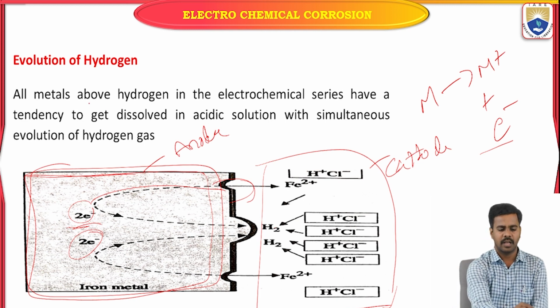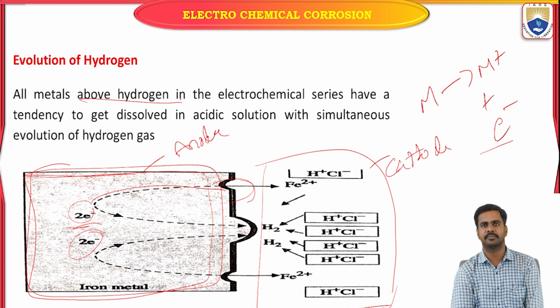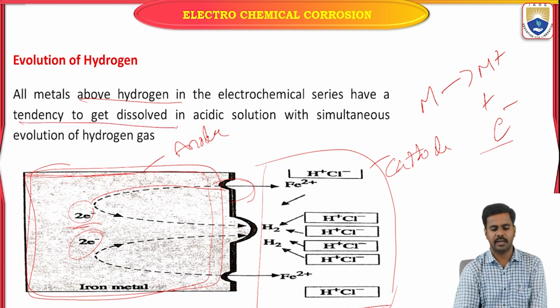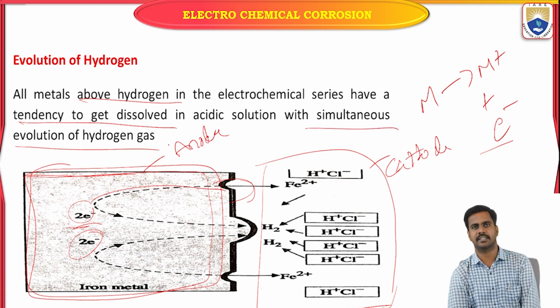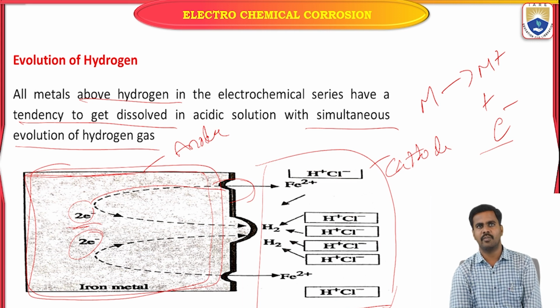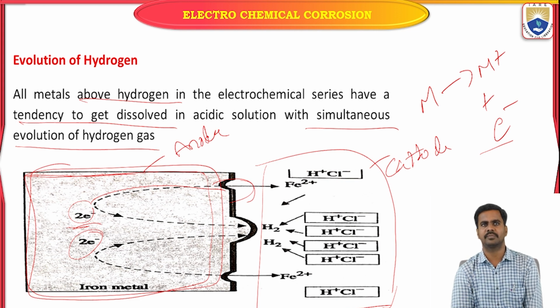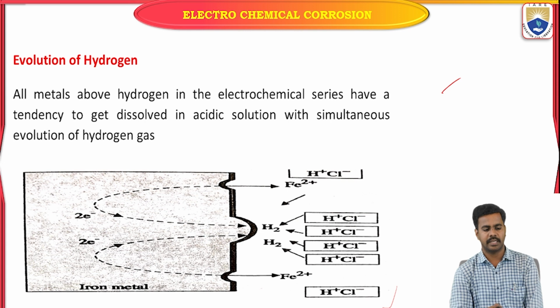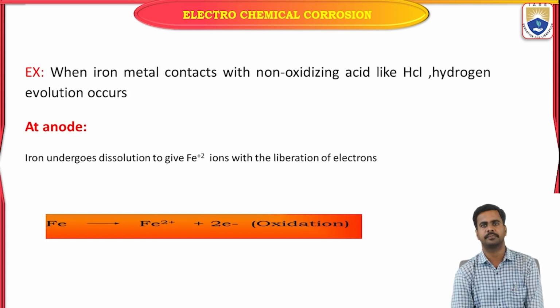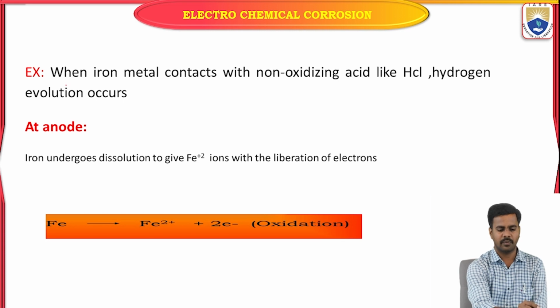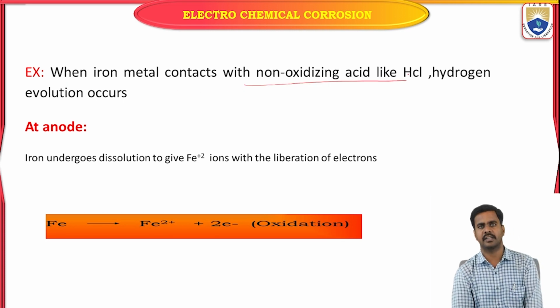All the metals above hydrogen in the electrochemical series have a tendency to dissolve in acidic solution with simultaneous evolution of hydrogen gas. From the electrochemical series, we know that those metals placed above hydrogen have a higher tendency to dissolve in acidic solution with simultaneous evolution of hydrogen gas. So that is the evolution of hydrogen type of mechanism. For example, when iron metal contacts non-oxidizing agents like HCl, hydrogen evolution occurs.